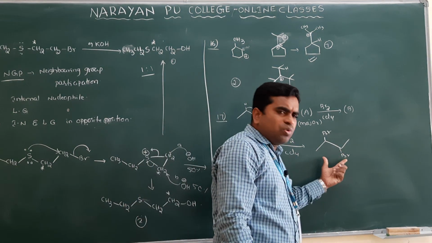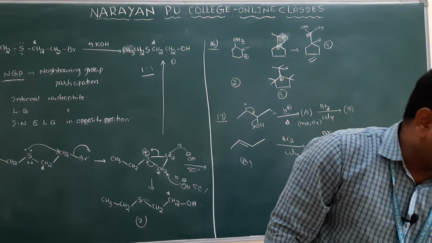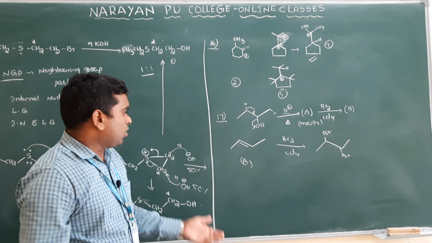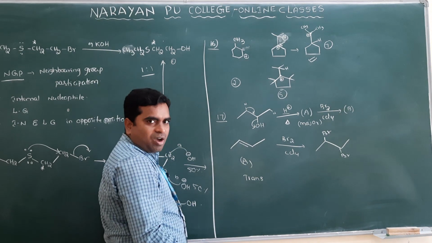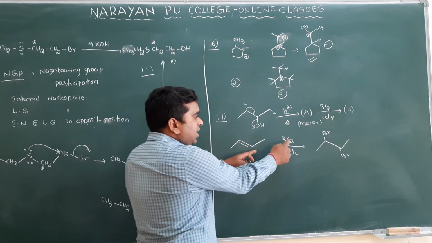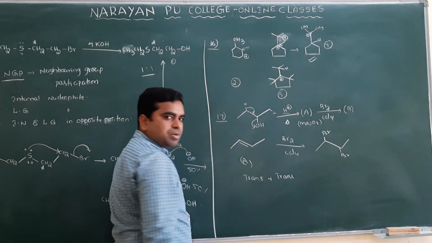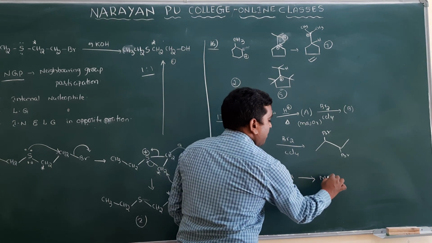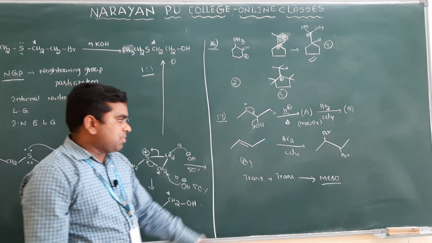So which product will you get? This is the product, but they have mentioned meso, racemic, diastereomers, optically active single product. What is the product? You know that it is a trans molecule. Addition is also always which one? Opposite. Opposite means trans plus trans. You will get here a compound that is meso.